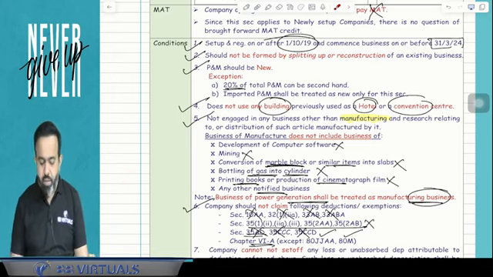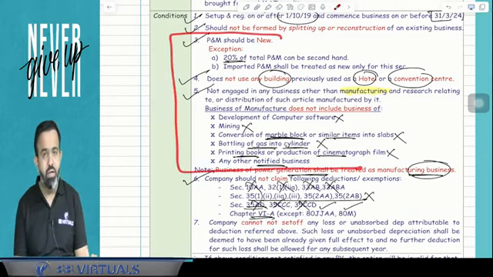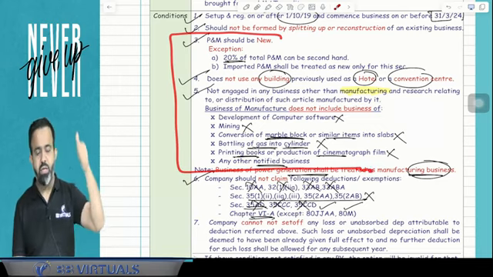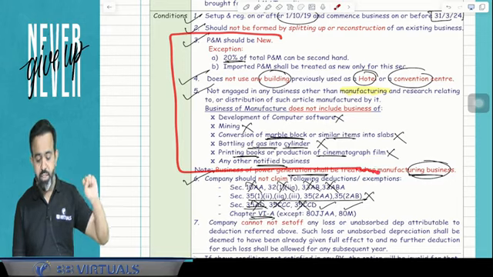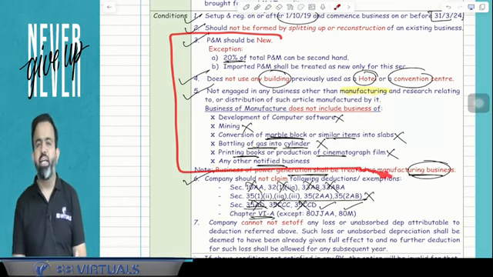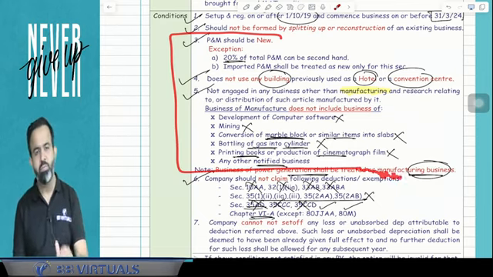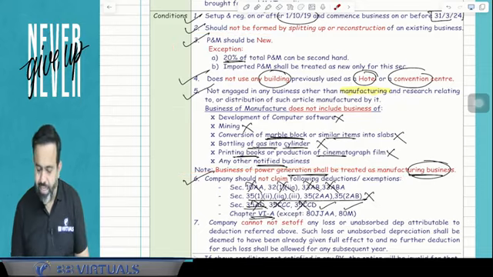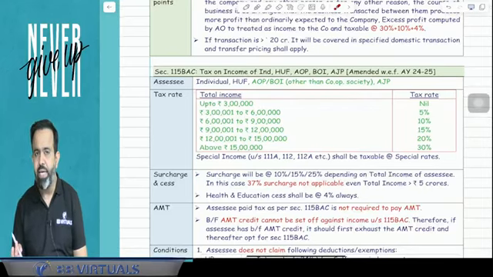But here lawmaker says that suppose if there is a violation of condition number 3, 4 or 5. 3 means that plant and machinery is, suppose, second hand plant and machinery, or fourth condition is like building they have used earlier was used as hotel or convention center, or their business is not a manufacturing business, then they can opt out from 115BAB and they can opt for 115BAA at 22%. Means they can come out from the 15% and they can opt for the 22% tax rate. You got my point or not? Yes, this is all about the section 115BAB.